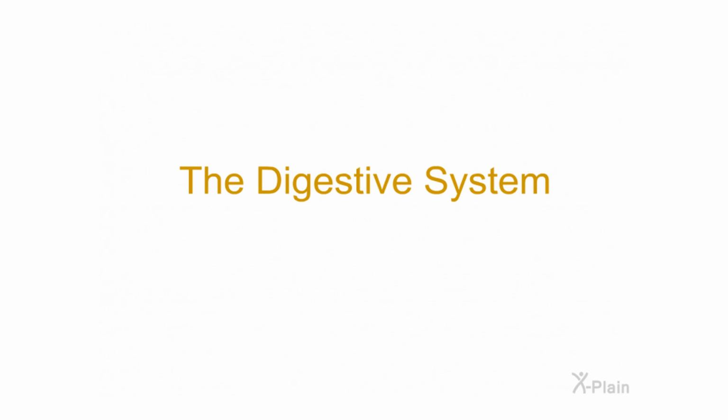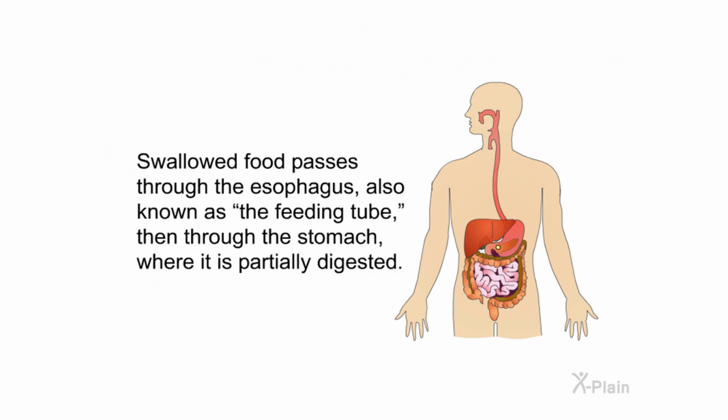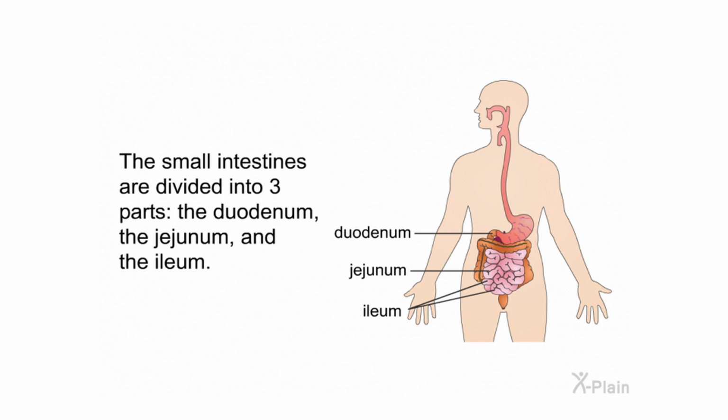The digestive system. The digestive system is also known as the gastrointestinal system. This section reviews the structure and function of different parts of the digestive system. Swallowed food passes through the esophagus, also known as the feeding tube, then through the stomach, where it is partially digested. Digested food travels from the stomach to the small intestines, where nutrients are further digested and partially absorbed. The small intestines are divided into three parts: the duodenum, the jejunum, and the ileum.